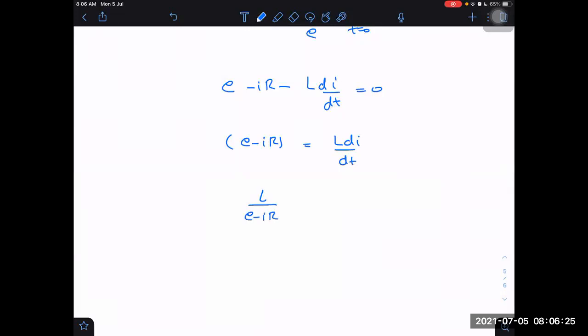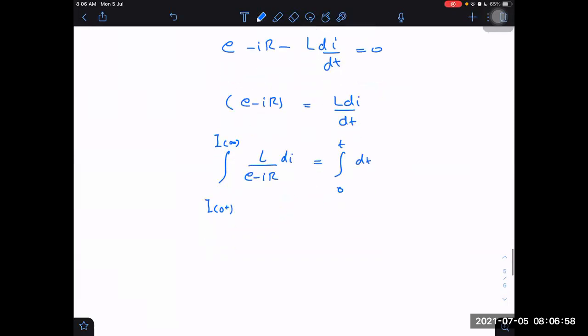Or I can take L upon E minus IR into di is equal to dt, integral. Limits: I varies from I0 plus to I infinity. I will write it as if it varies from I0 plus to I of t. Although I know here 0 plus is 0 and I infinity, I will write it this way. Time from 0 to t.